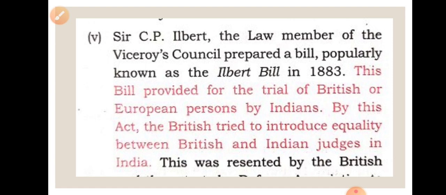So an Indian judge could not give a decision against a European person, or we can say they gave the logic that Indian judges are against Europeans, so the decision will go against the Europeans. So that's why they gave this logic, and this bill fell down, and that's why Indians turned against the Britishers, and growth of nationalism took place in India.